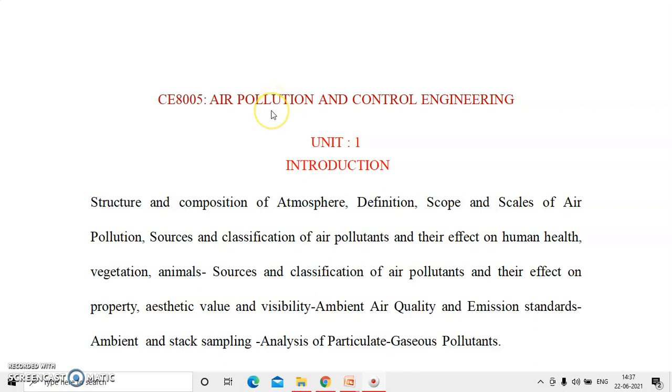We have to see the first unit, that is introduction and the structure and composition of atmosphere.